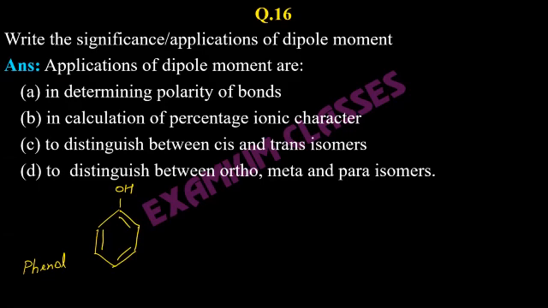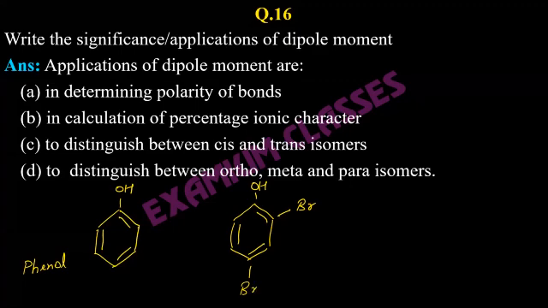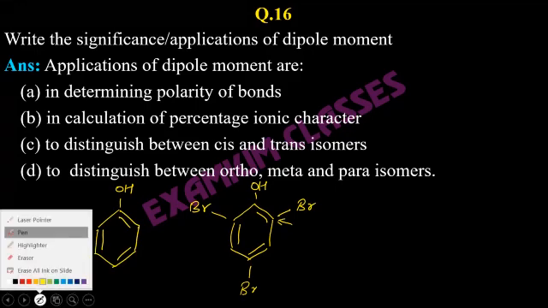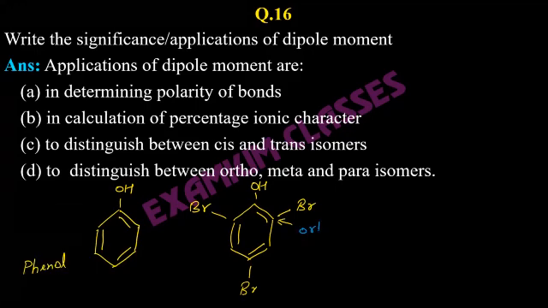Now, when chlorine gets attached, for example, chlorine gets attached here or bromine gets attached, okay? So there are three possibilities where bromine can get attached. This is OH. Bromine can get attached here, here, or here in this case. Why? This is something we will be talking about in 12th standard. Then this position, the adjacent position, is known as ortho.